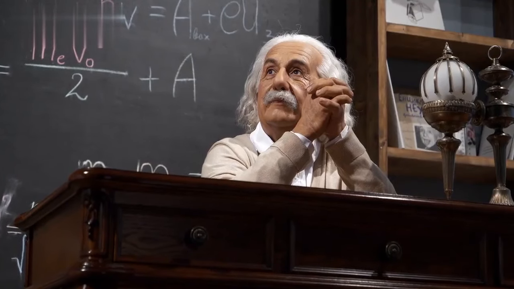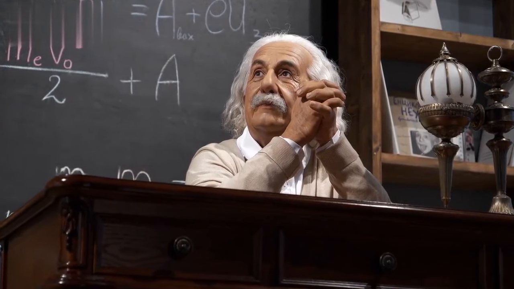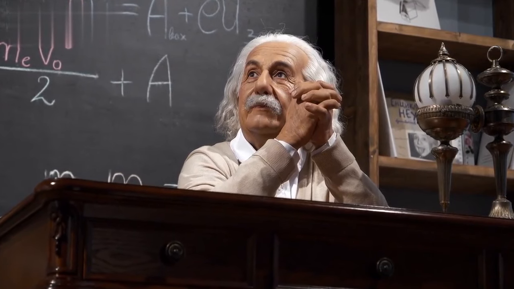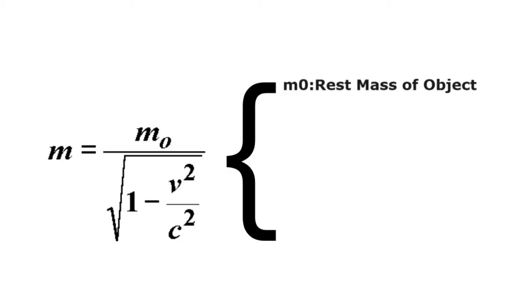In the context of relativity, Einstein's theory of relativity has a conclusion that the mass of an object changes with its velocity. The mass of an object is equal to m0 divided by the square root of 1 minus v squared divided by c squared. m0 is known as the rest mass of the object.